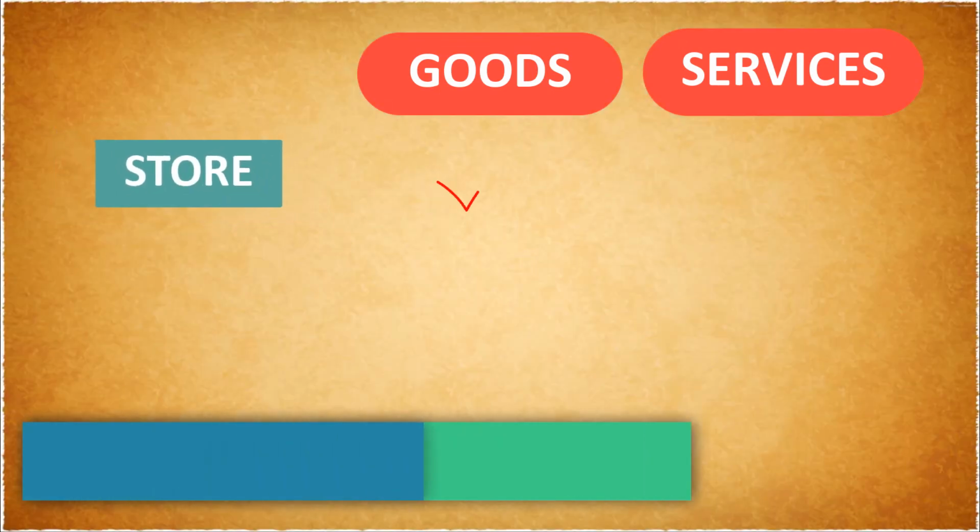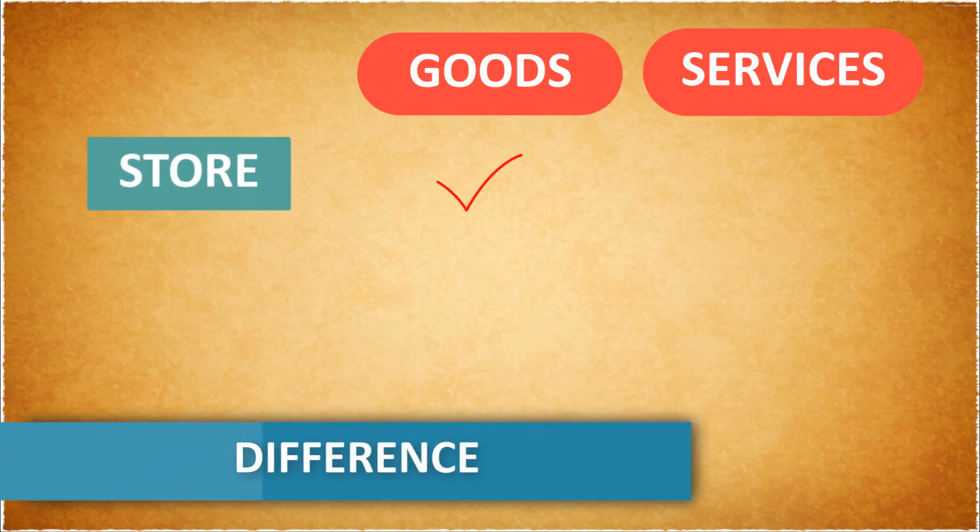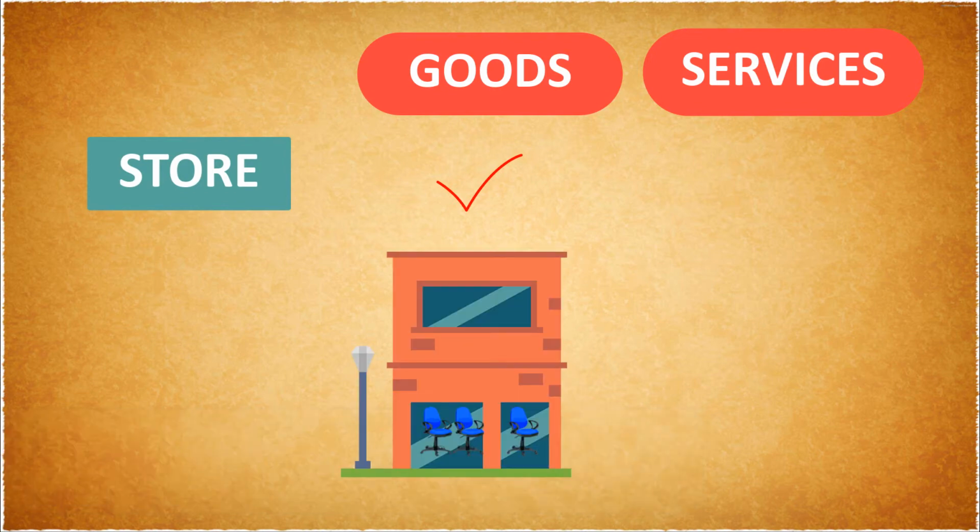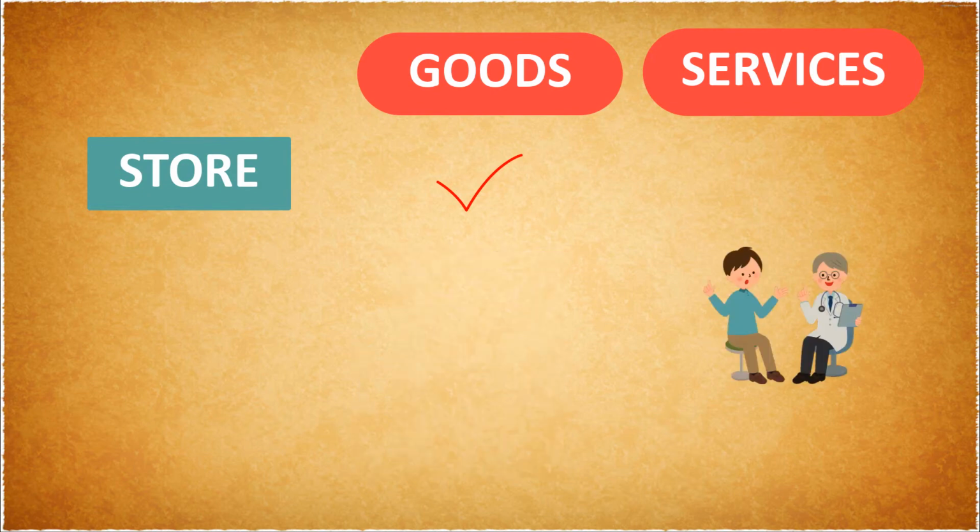The third difference is that a good can be stored and utilized when required. The carpenter can produce various types of chairs and keep them in the store till customers buy them. Services cannot be stored. The service provided by the doctor cannot be stored like the chair.